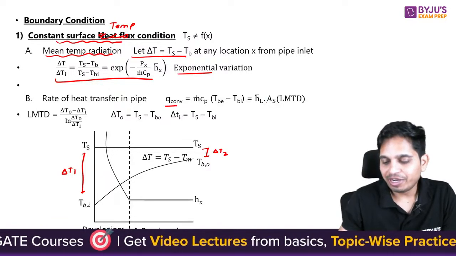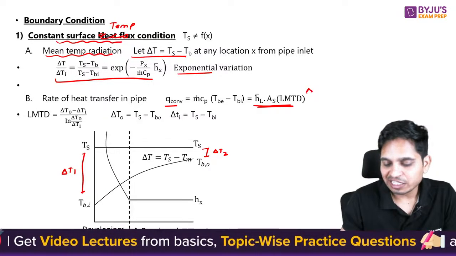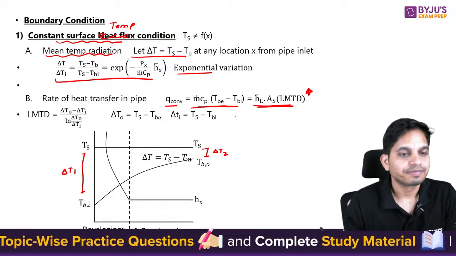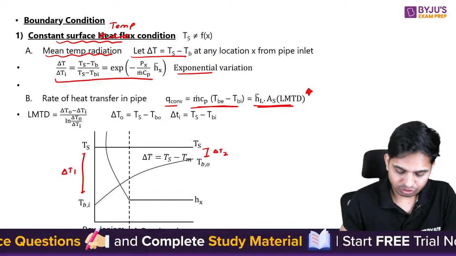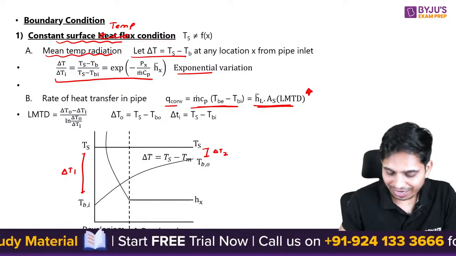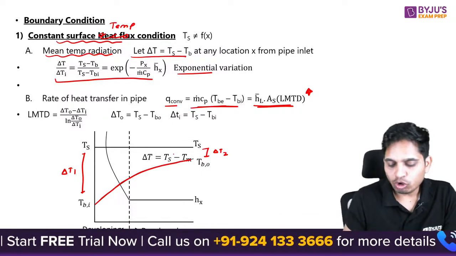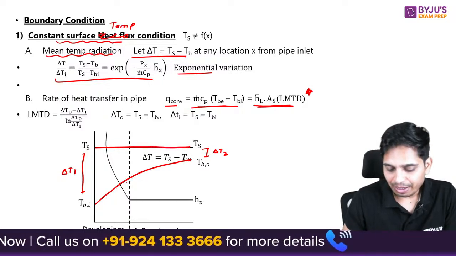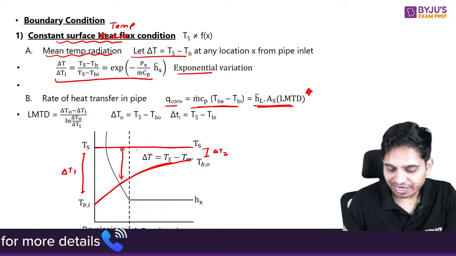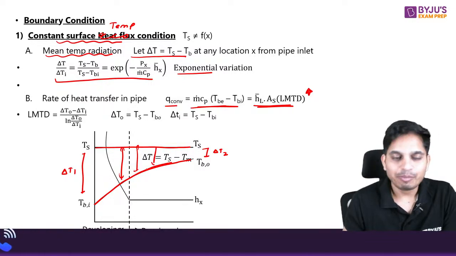You can find the LMTD, and you can find heat transfer by this equation. This can also be used. Also here delta T keeps changing. Okay, I told you surface temperature remains constant, but because the bulk temperature keeps changing everywhere, delta T keeps changing in the developed region.